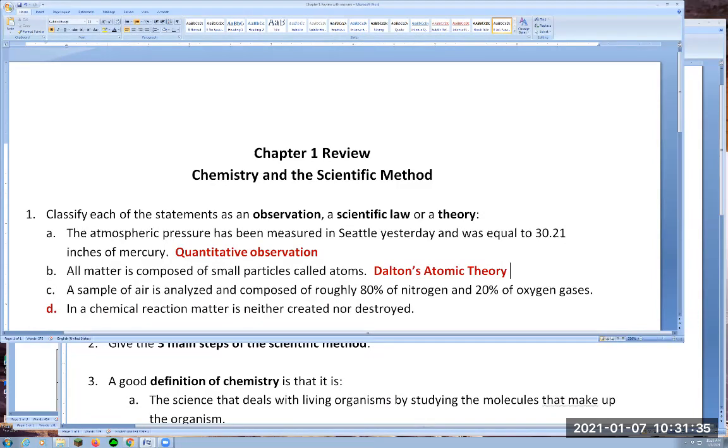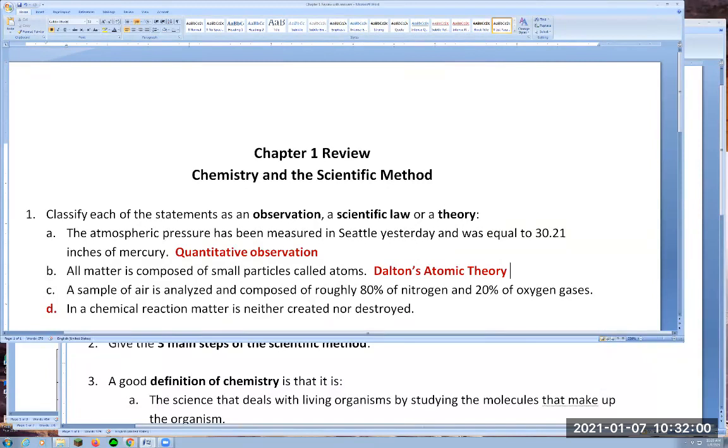So a theory is trying to imagine what matter is made of, is trying to visualize things, explain them. And that's what it's doing here. It's trying to visualize matter as a collection of atoms. So that's a theory.